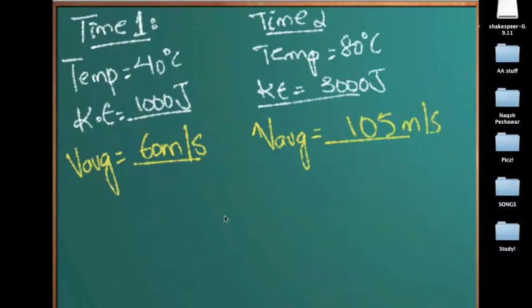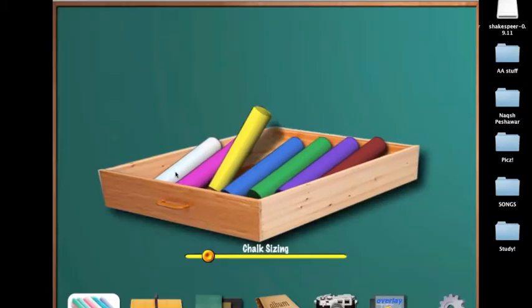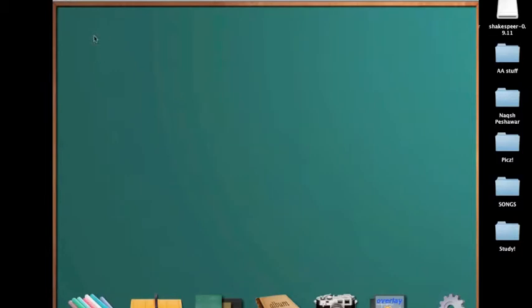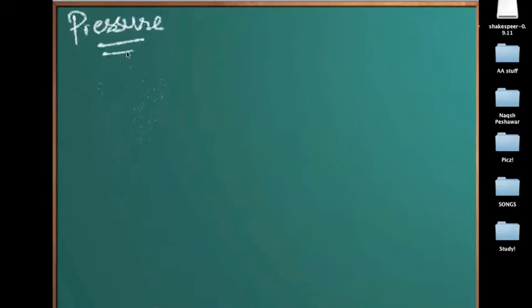So this is increased. This is the main reason of this entire topic, this average velocity of a particle. Well, you would ask me, Adil, what happens when the average velocity increases? Hold on, I'll tell you. So we know about temperature. Let's talk a little about pressure. What is pressure? Pressure is defined as the force per unit area.